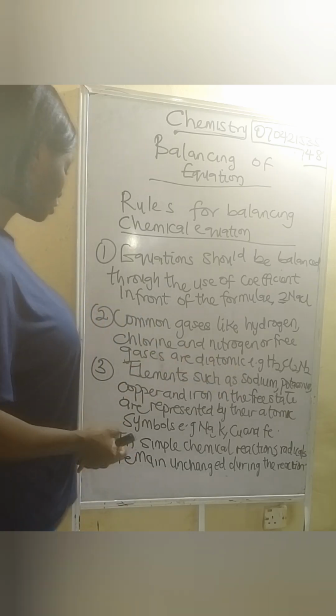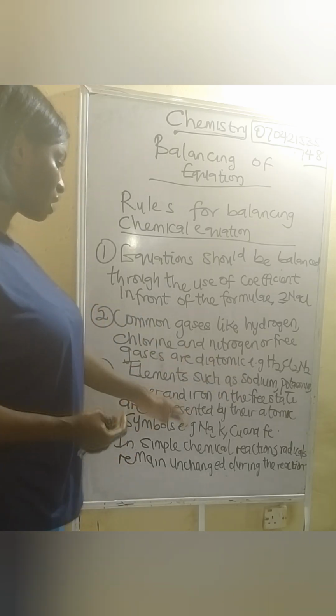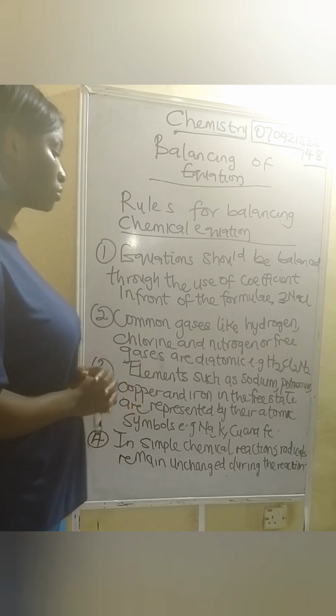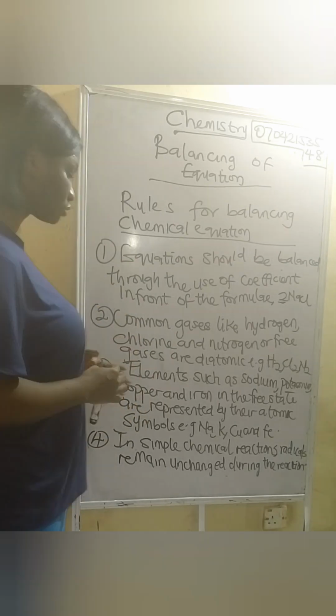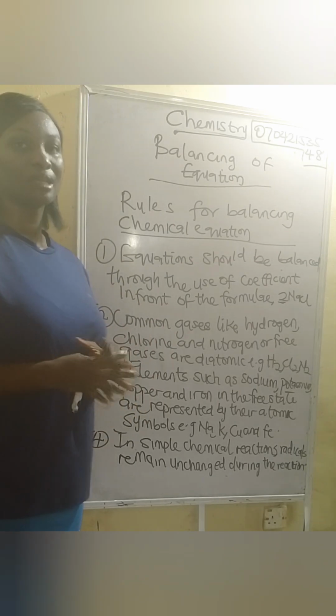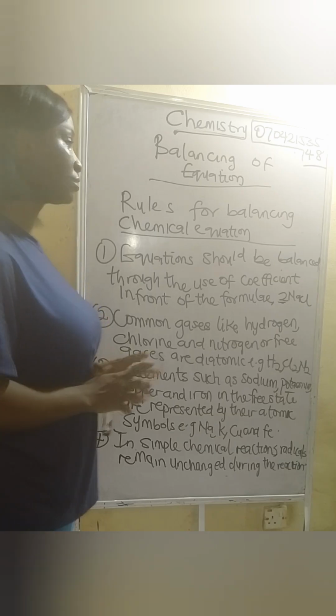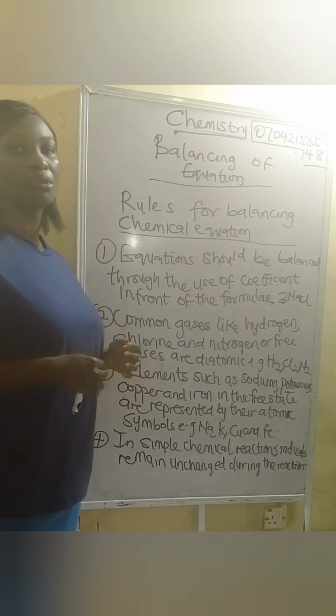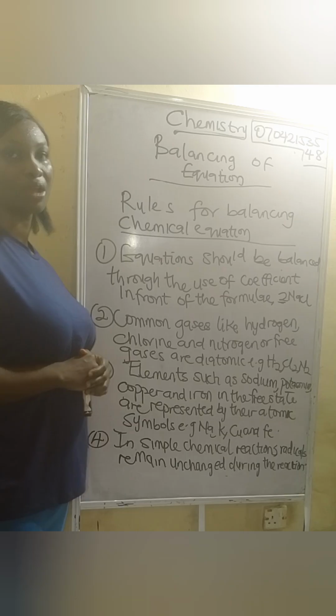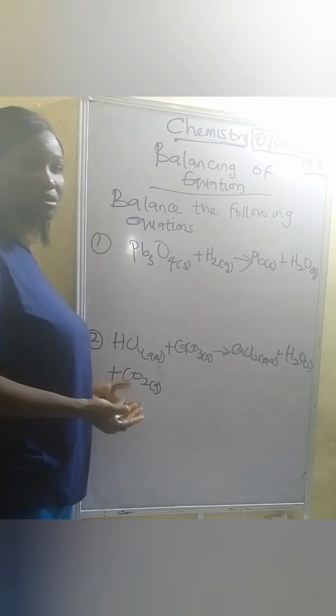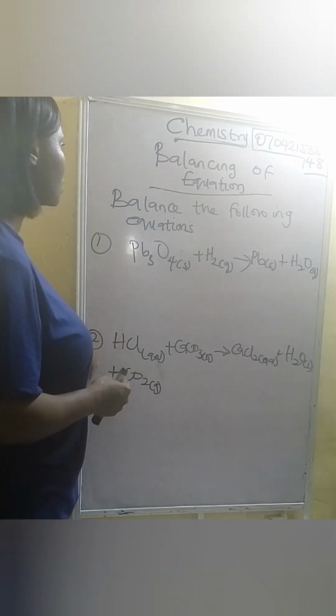You get it now? So when you talk about the last one, in simple chemical reactions, radicals remain unchanged during the reaction. Radicals remain what? Unchanged during the chemical reaction. Alright, so let's quickly solve some questions on balancing of chemical equations. Let's do that now.